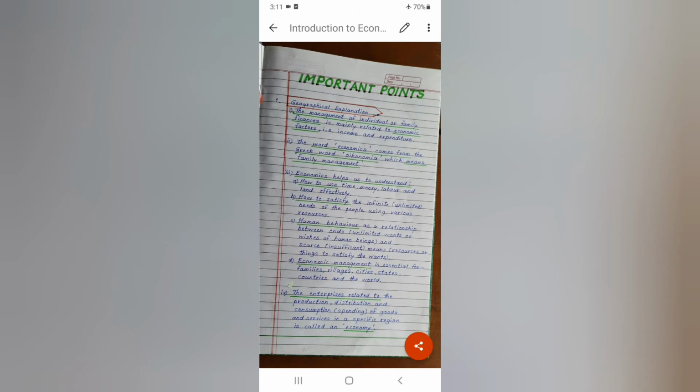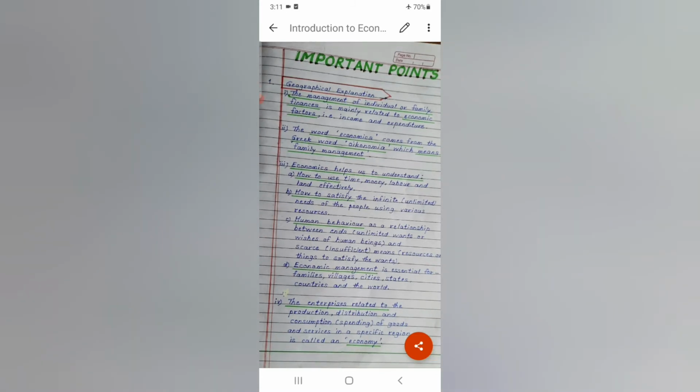If anybody wants to understand human behavior as a relationship between ends and scarce means. Ends means unlimited wants or wishes of human beings, and scarce means insufficient means to satisfy them. How a person can manage his unlimited wants and his limited income, and how his behavior changes accordingly, this is seen through the study of economics.